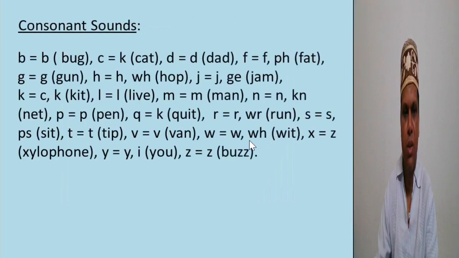Consonant sounds. Here is a chart of consonant sounds. B refers to B in Bangla, as in bag. C refers to K in Bangla, as in cat. D refers to dog, as in dead. F as in fact. G refers to go, as in gun.